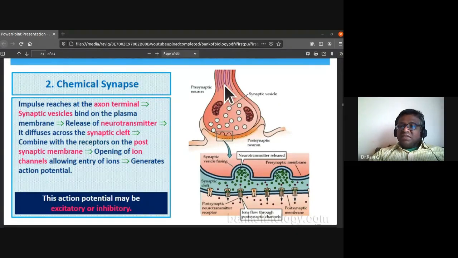So the impulses are received at the axon terminal. Once it has reached the axon terminal, the synaptic vesicles bind on the plasma membrane.